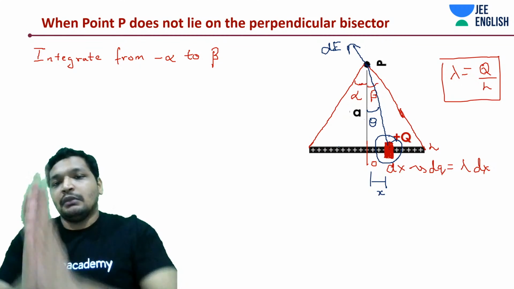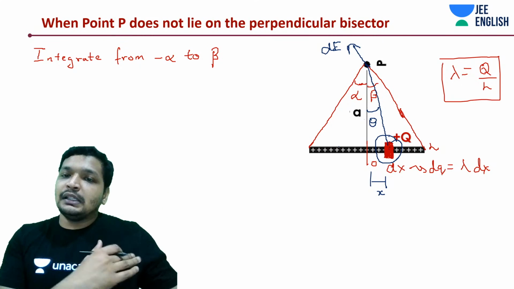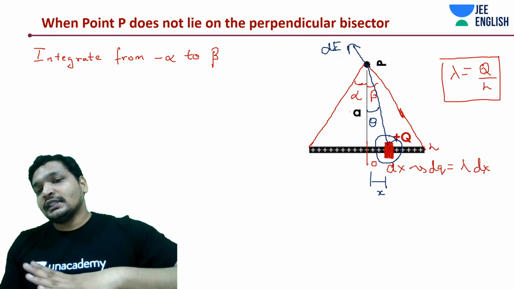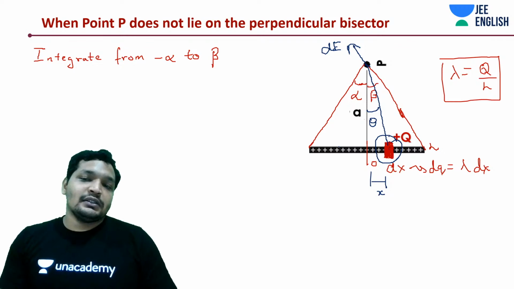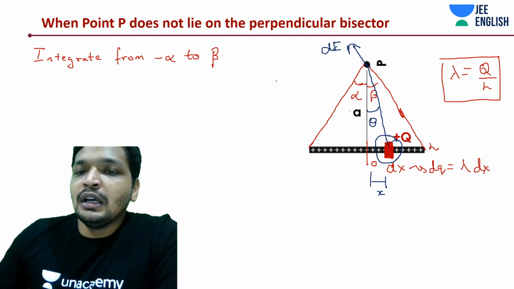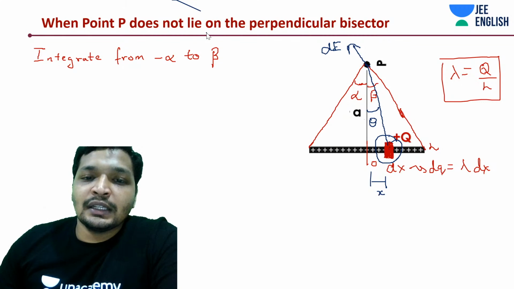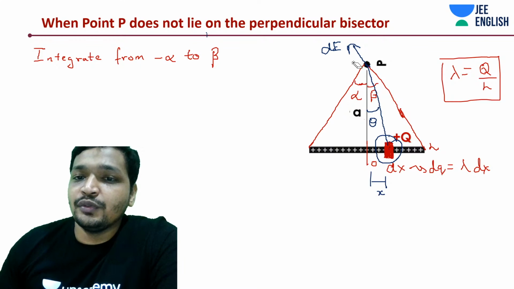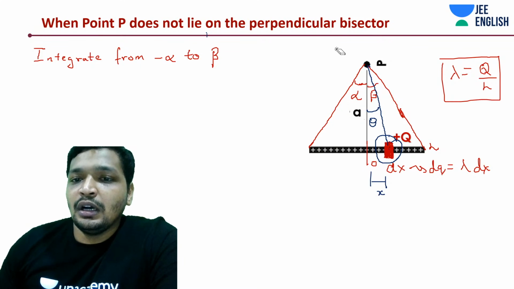But ultimately, there would be a charge imbalance. It's not symmetrically distributed, hence field would exist on this side as well as this side. So let's not do that. Maybe in some cases you want to apply that small technique, if very small things are asked. We'll also have a look at a few such questions.